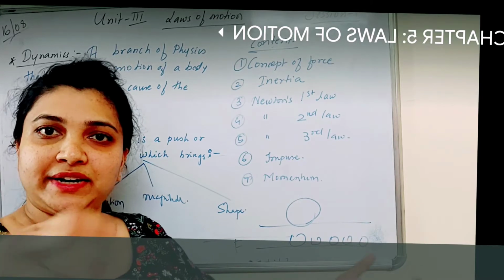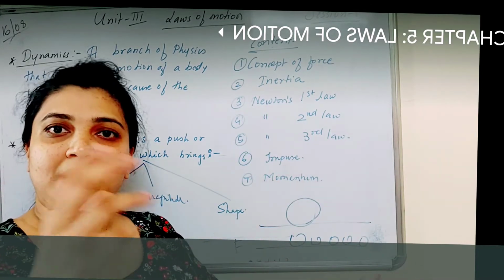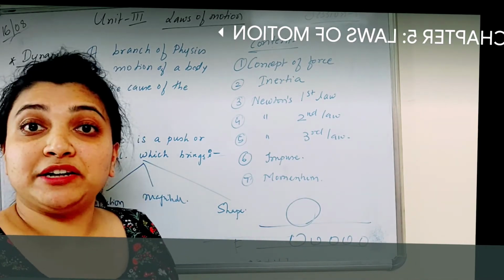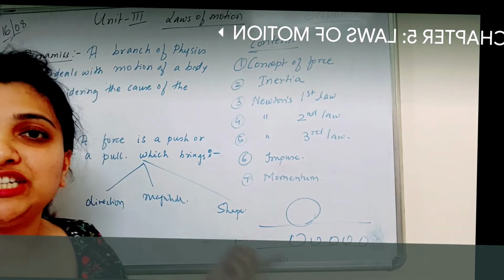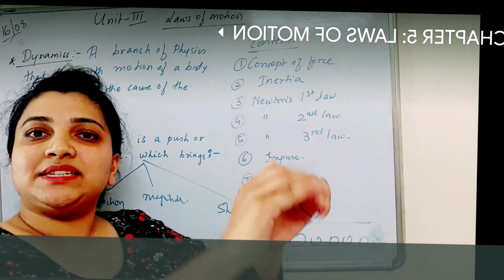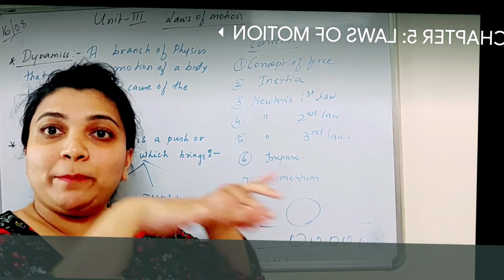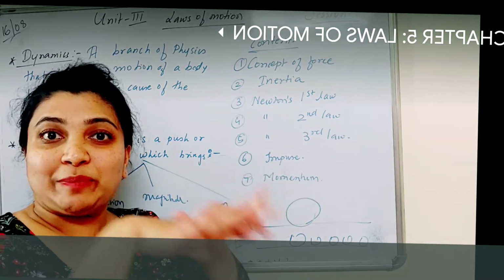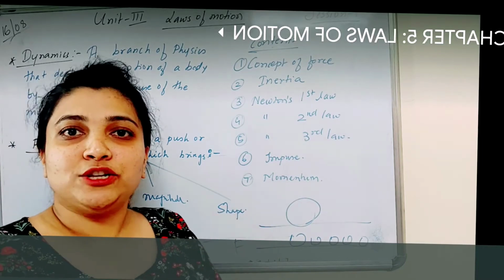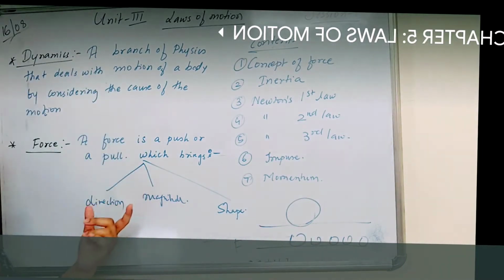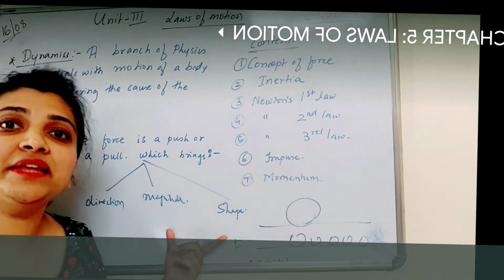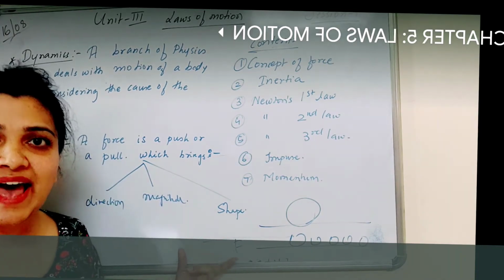Or if I hit a ball on the glass, the magnitude of the other object might change, right? Similarly, shape. Shape is nothing but kneading the dough. You're applying certain force and you're kneading the dough, chapati atta, right? So all these are examples where you can experience that there is a force which is acting.